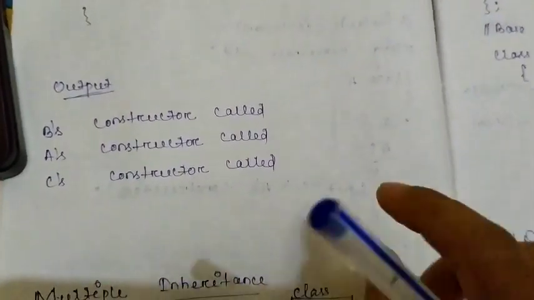You can imagine it like a box. Inside the box is B, then it is covered by A, then it is covered by C. When something attacks and destroys, what will it destroy? First it will destroy the outer layer, then the middle layer, then the inner layer.